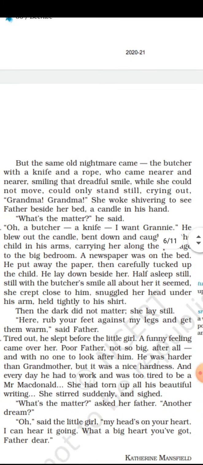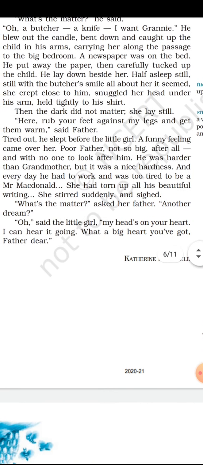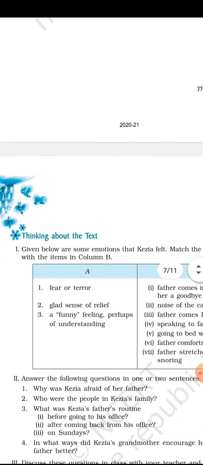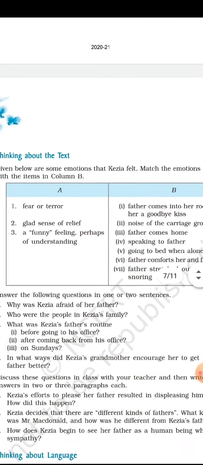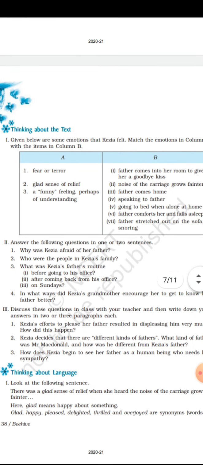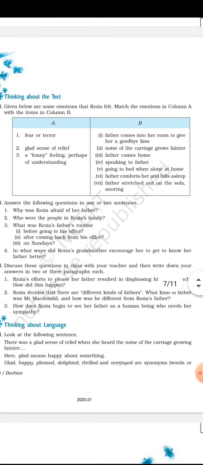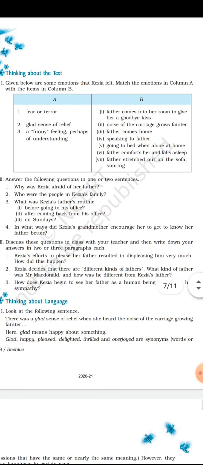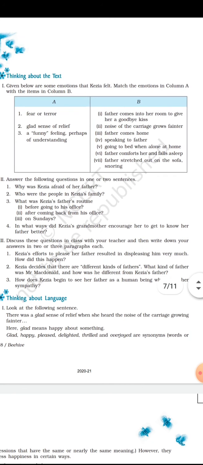Now it is mandatory to write each and every question in your notebook, so take a look at this. The first part is thinking about the text, and the first question is match the following.